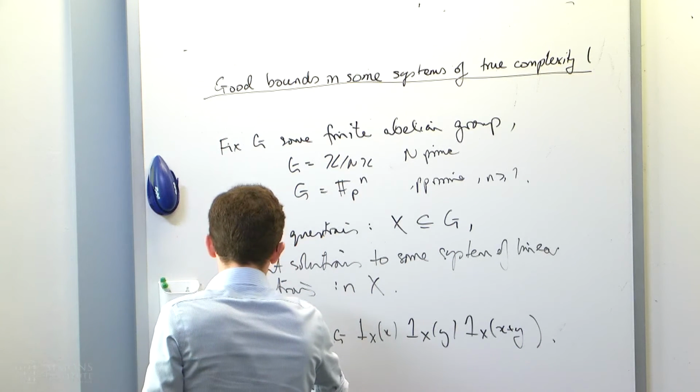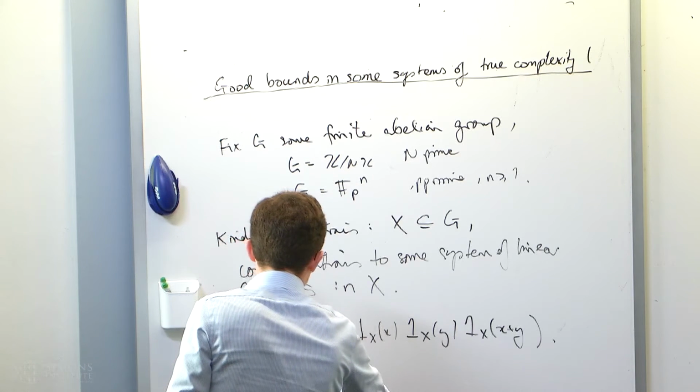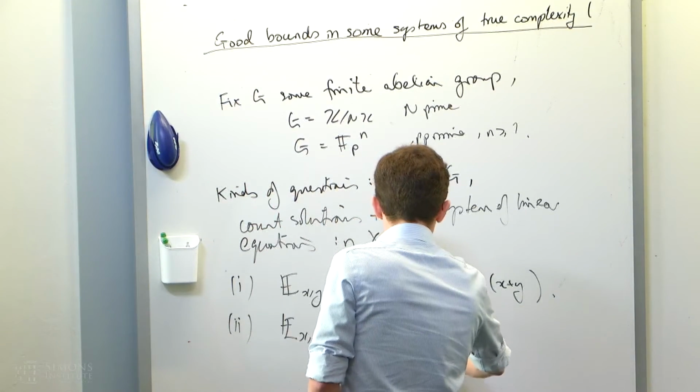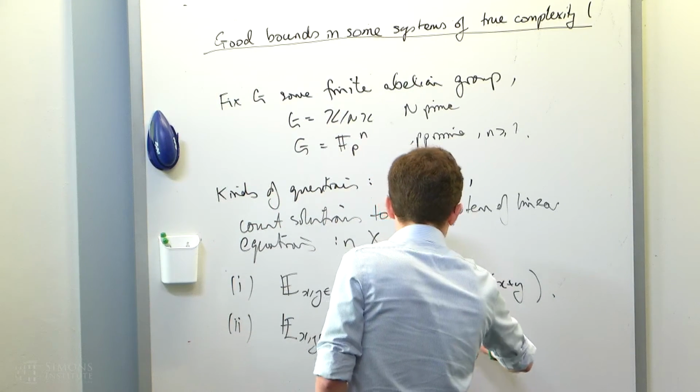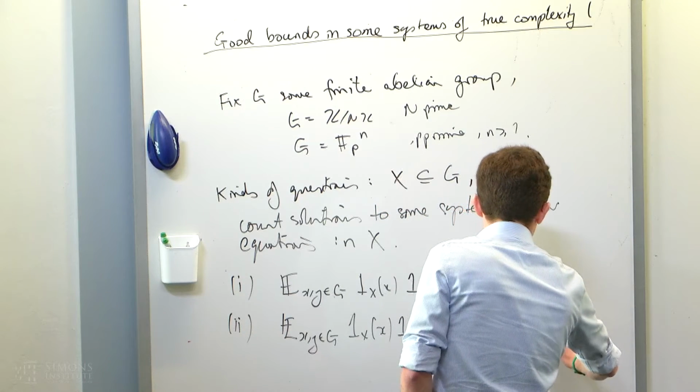Or maybe I'm interested in counting 4-term progressions. That would be the expectation over x and y in G of indicator X of x, x plus y, x plus 2y, x plus 3y.